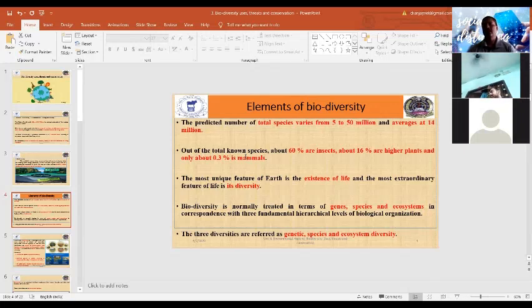So the term biodiversity is used for three types of variations: variations at the genetic level, at the species level, and at the ecosystem level. These are referred to as genetic diversity, species diversity, and ecosystem diversity.